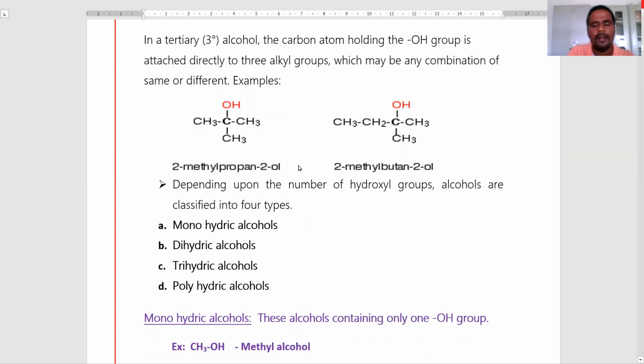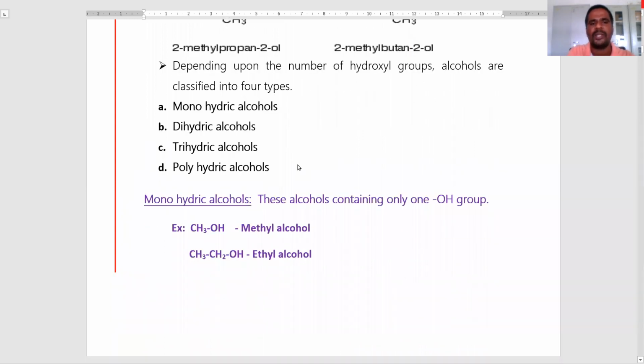Now see the another classification of the alcohols. This classification depends upon the number of hydroxy groups. The alcohols are classified into four types.